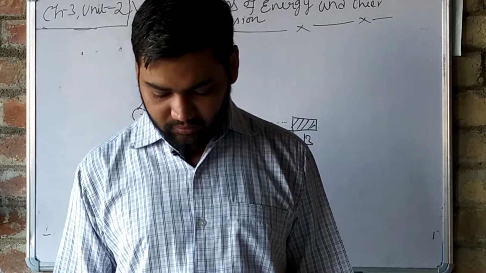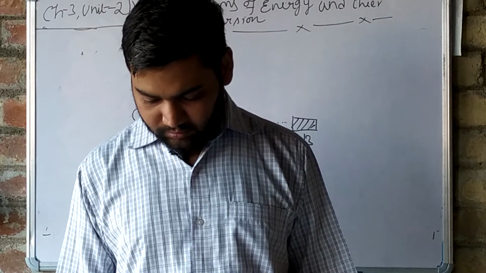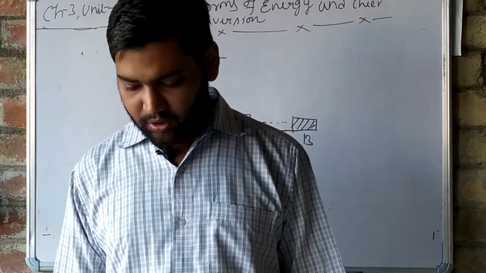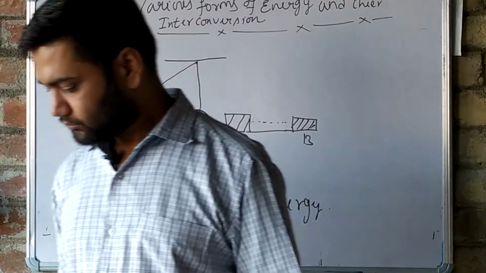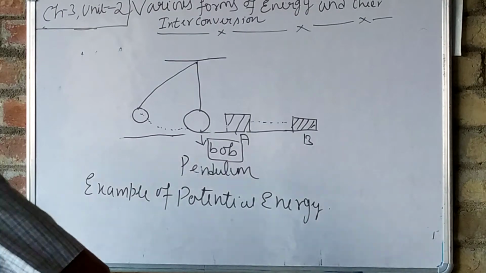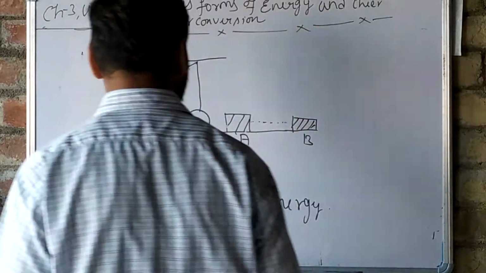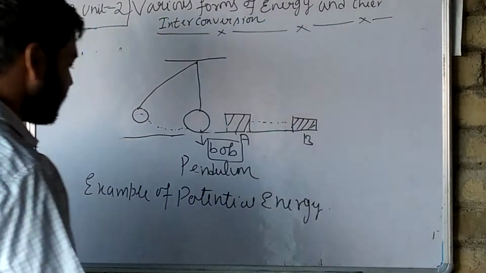Third is fast moving water that turns the blade. So see here, these are the examples of potential energy I have written.